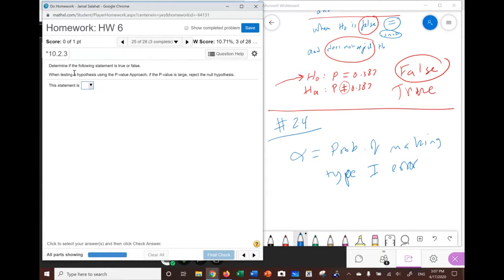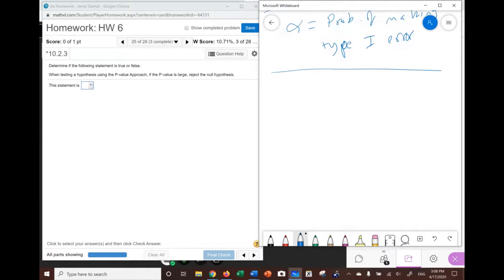Now here, number 25, it says determine if the following statement is true or false when testing a hypothesis using the p-value approach. If the p-value is large, here's the p-value, and here's alpha. Large means large with respect to what? Always we look at large with respect to alpha.